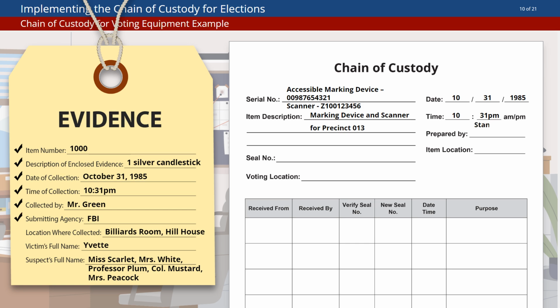Identify who prepared them for use and where they are held, along with the voting location or precincts it will serve. Additionally, most of the items we track in elections will be secured with tamper evidence seals or locks, so we should also include space to record seal numbers.